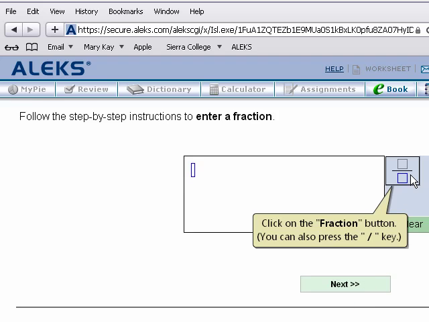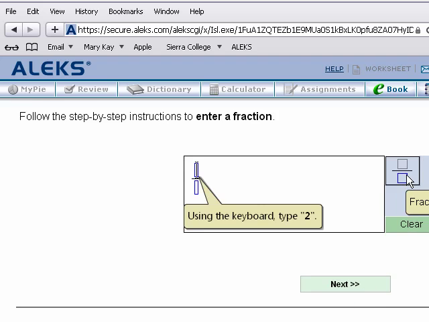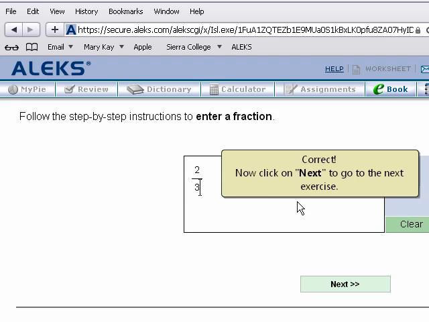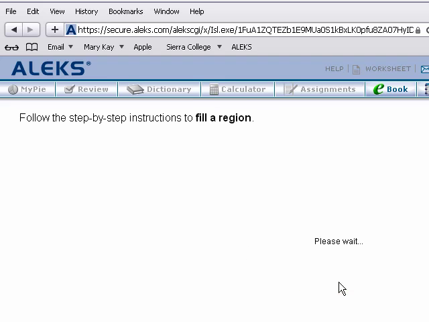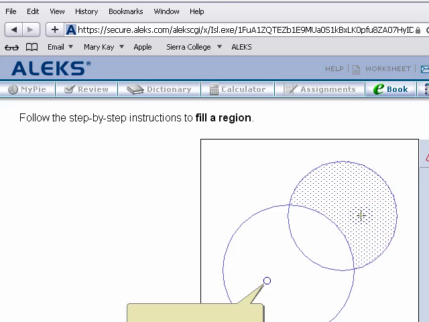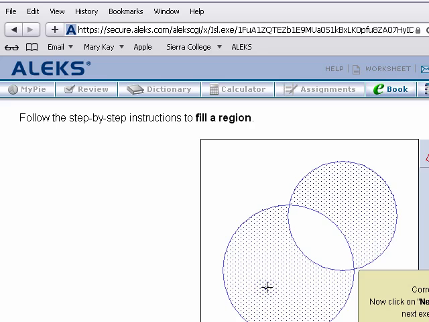And then it tells you how to do a fraction, so if you hit the fraction key, and then you point your arrow here and hit a 2, and then put your arrow in this box and put a 3, they go, yay. And actually, another way to do this, to be honest with you, is you can do the slash bar 3, and it'll put it in as well. And so it's going to march you through how to fill in a region. So if you click on this box and click here and then click here, correct. And so it's going to march you through that thing there, which is called the equation editor.